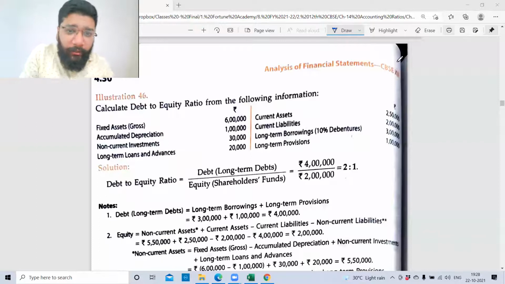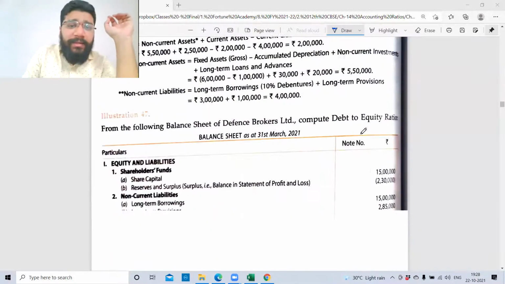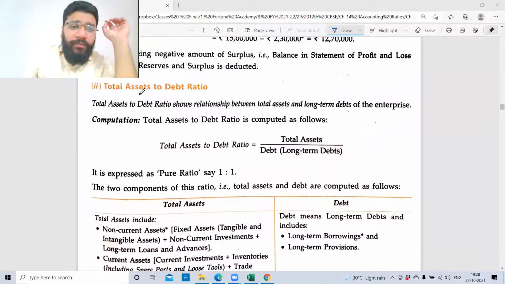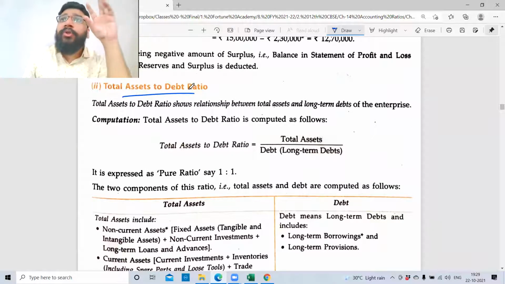So guys, let's continue now. Now that we've done with the debt equity ratio, we'll head towards the next ratio. What is the next ratio? Total asset to debt ratio.